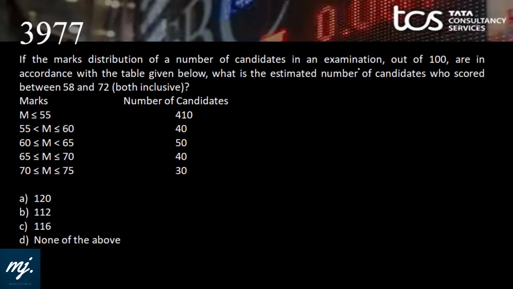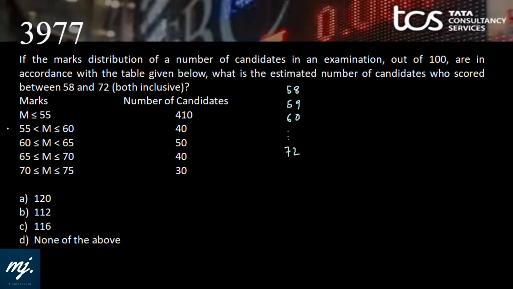If the marks distribution of a number of candidates in an examination out of 100 is in accordance with the table given below, what is the estimated number of candidates who scored between 58 and 72, both inclusive? Okay, whenever this kind of range-wise frequency distribution is given, we play with averages. We need the number of people who have scored 58, 59, 60 till 72, and then we can add them up.